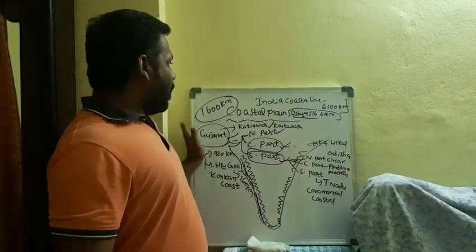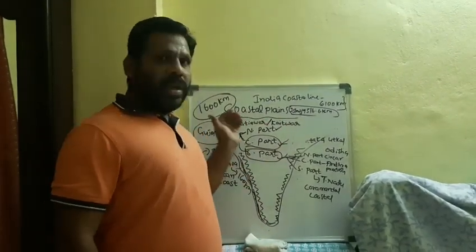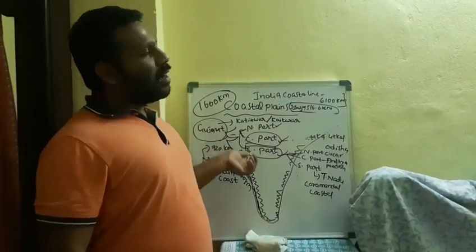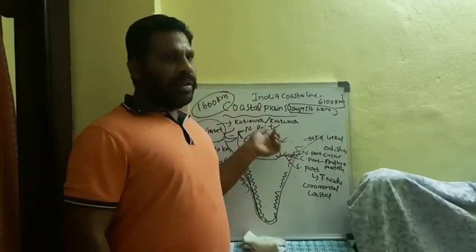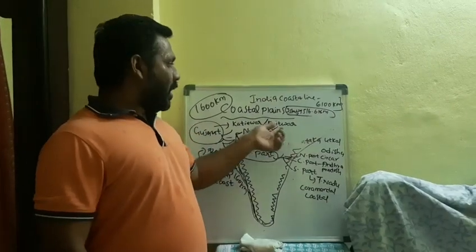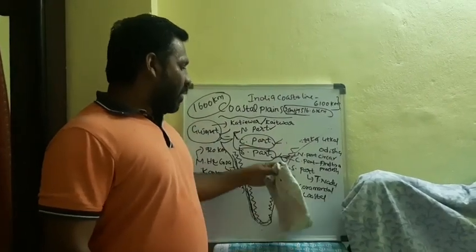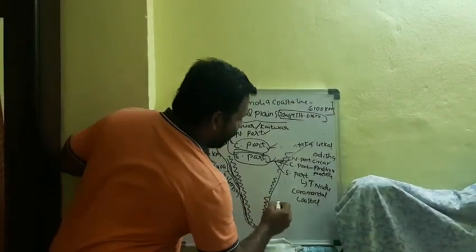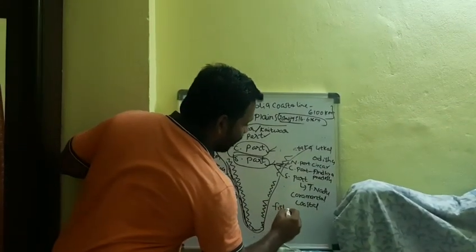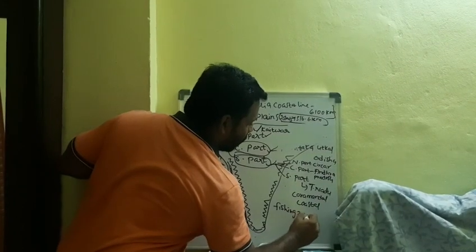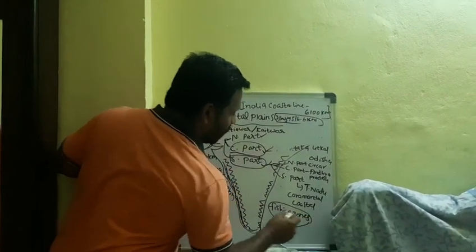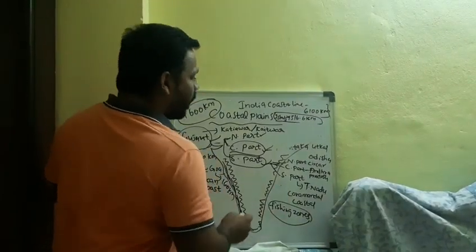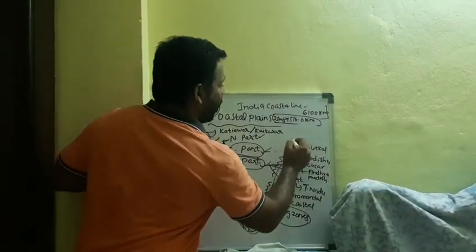When you compare to the Indo-Gangetic plains, the coastal plains are also rich in the agriculture sector. These are very good for agriculture, with very fine fertile soil, and they are also very rich in fishing zones. The coastal zones are very rich in fishing zones. You can find that here.